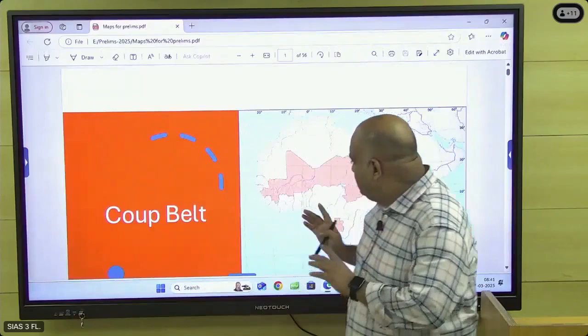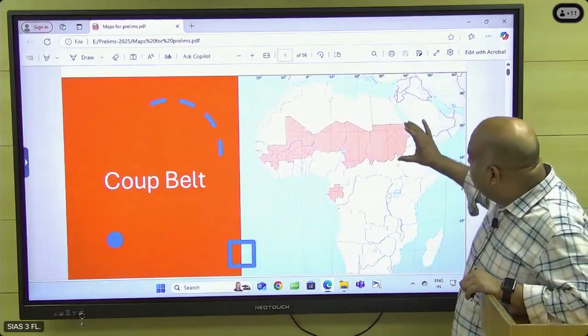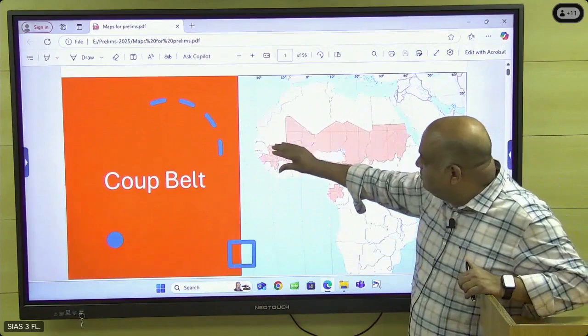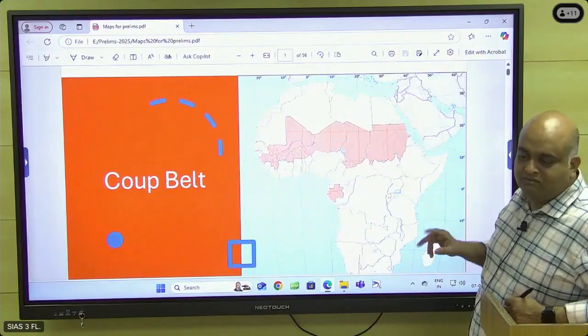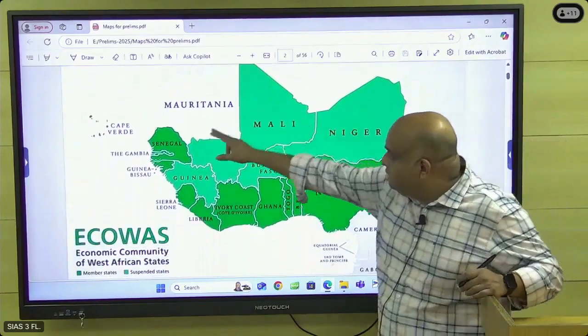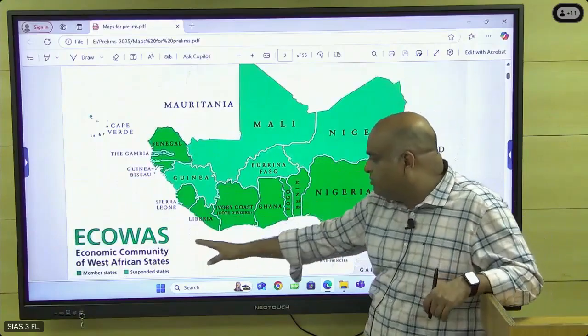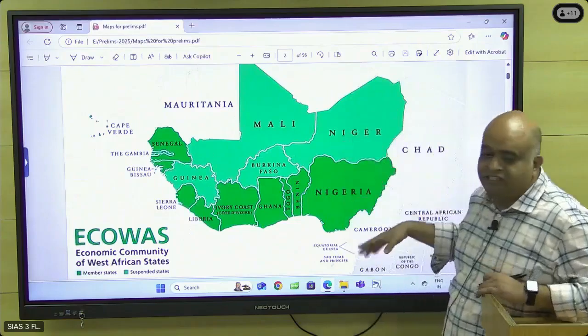I also noted down important maps, the areas you have to cover. This is the military coup zone. In all these countries, military takeover is there. Coup belt. ECOWAS: these countries are ECOWAS countries. Within ECOWAS, the Economic Community of West African States, these countries and these countries are fighting with each other.